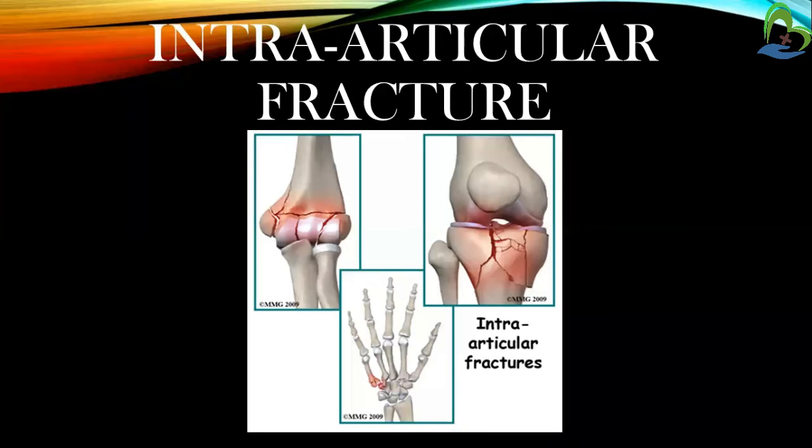Then intra-articular fracture. It is a fracture in which the break crosses into the surface of the joint. This always results in damage to the cartilage.